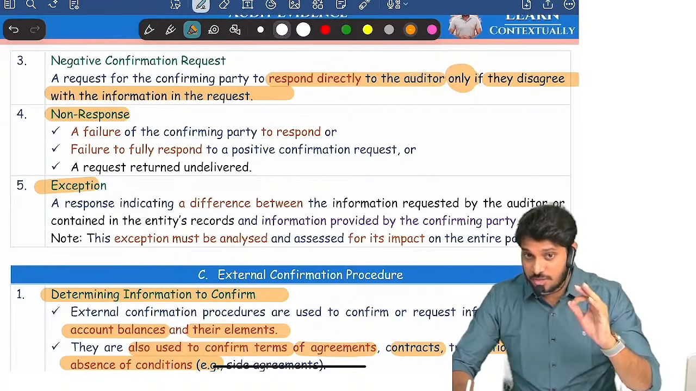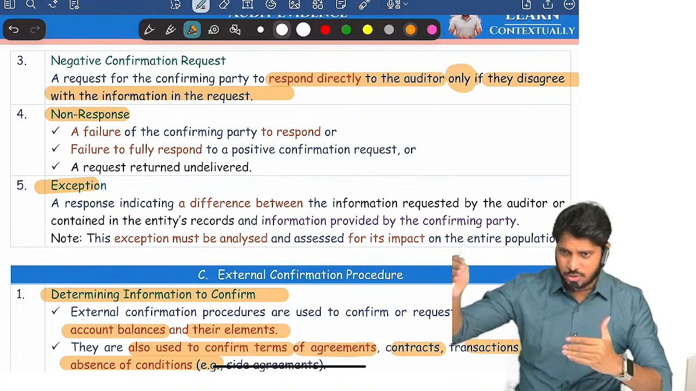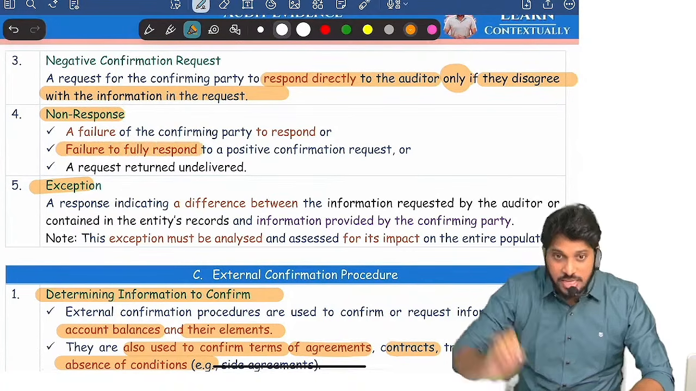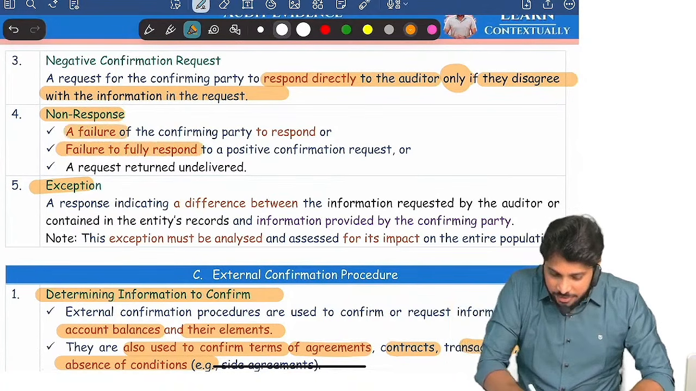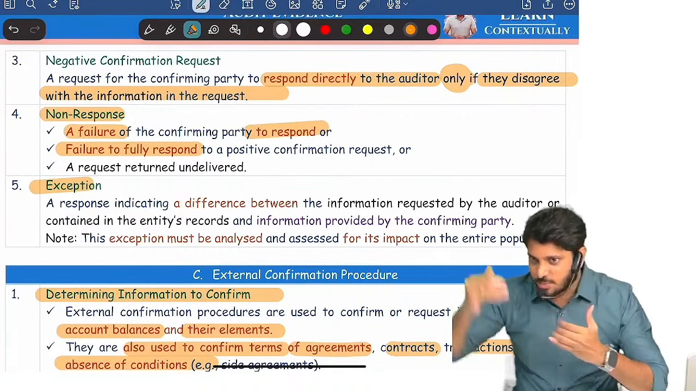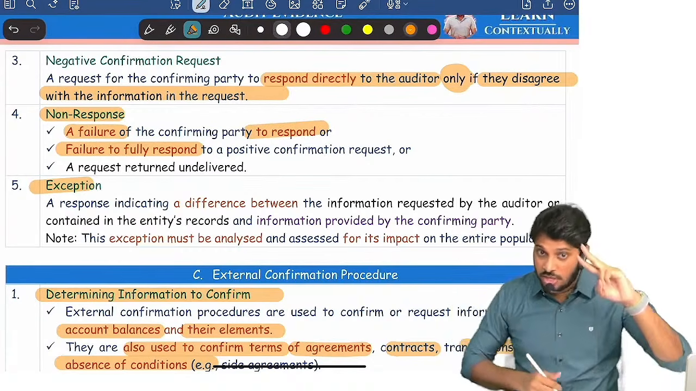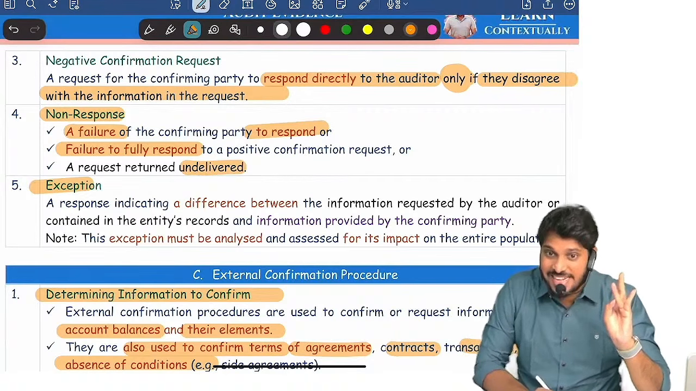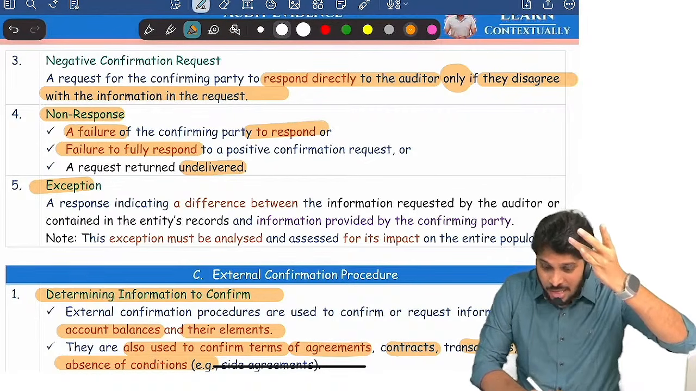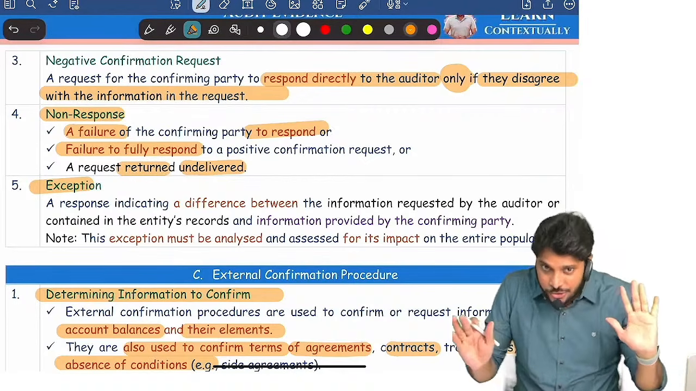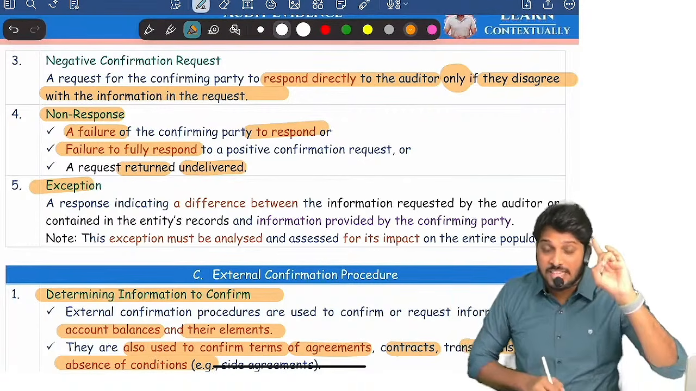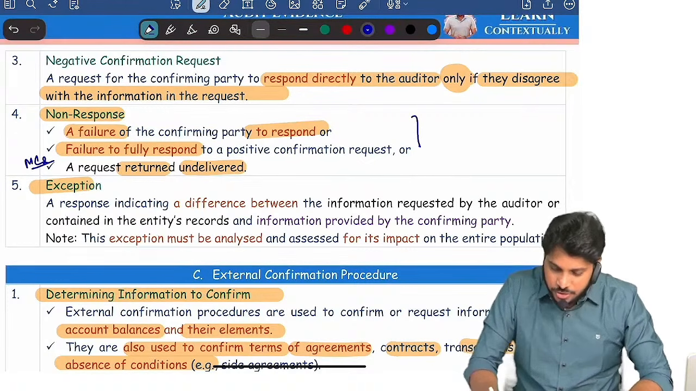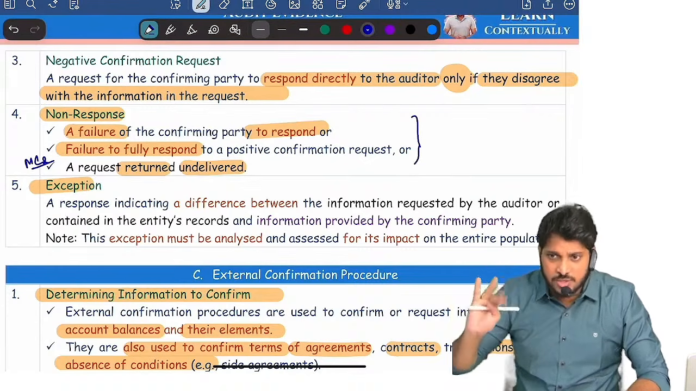Then there is non-response. Non-response means what? Suppose I sent a request to him, he responded, but not fully whatever I am asking. A failure to respond fully, or a failure to respond. So he didn't respond at all, or he didn't respond fully. Both are non-responses, but there is a third point. Suppose your request was undelivered, means it didn't reach him. It was returned to you, or may not be returned to you, doesn't matter. It was not delivered. Even that is treated as non-response. They can ask this point as an MCQ, because many students will think non-response only means the third party is not giving a response.